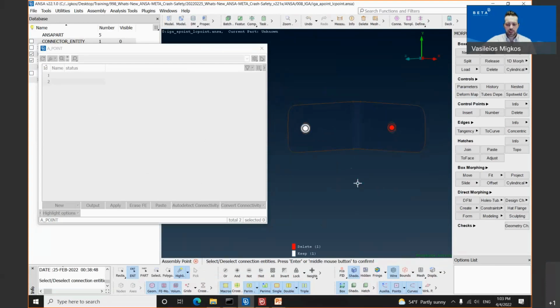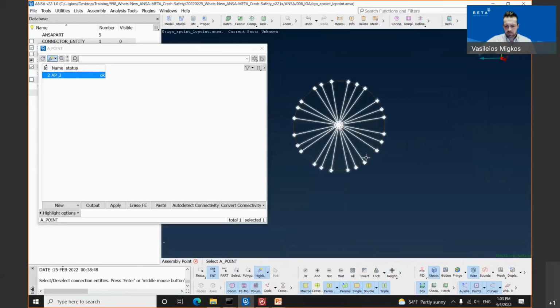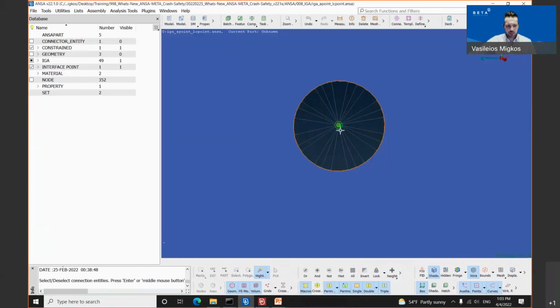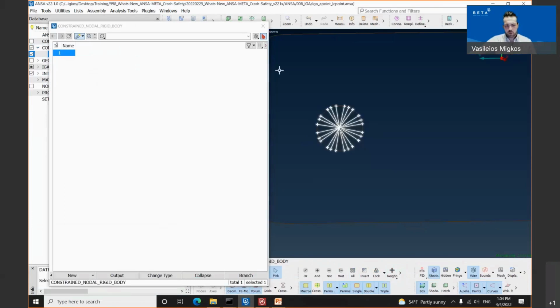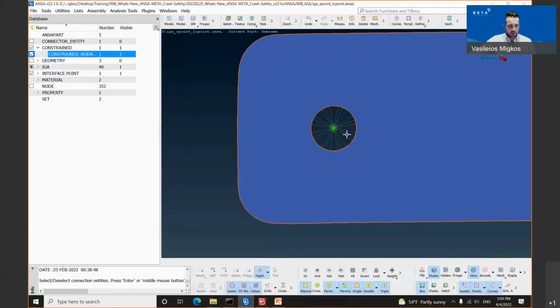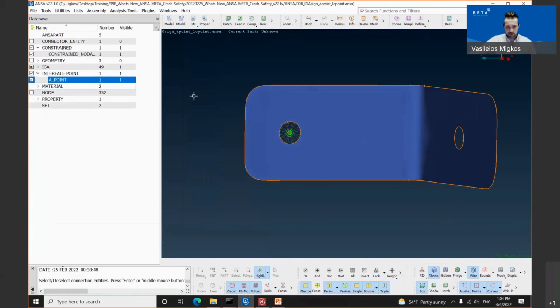We will deselect the first one with the right mouse button, and we will confirm with the middle mouse button. Let's close these. And as you can see, if I click the refresh button, the assembly point has been successfully created, as well as the constrained nodal rigid body for the assembly point. The created assembly point can be inspected inside the database. Under the group interface point, there is the A point.